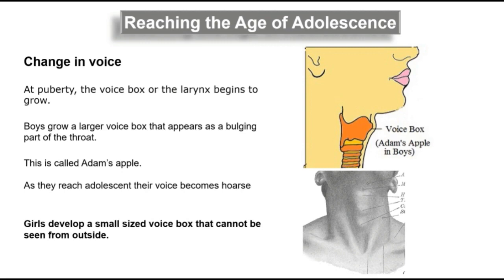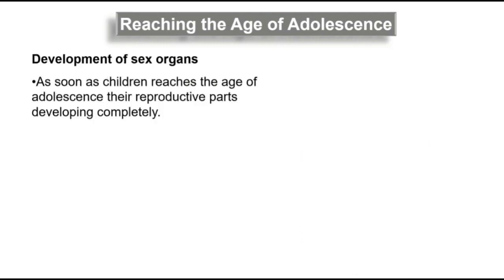Next one is development of sex organs. That is very important. Why? Because this is the area where boys as well as girls come under a lot of stress and tension, because they don't express everything to their parents. So it is the time we should know everything that happens inside our body, right? As soon as children reach the age of adolescence, their reproductive parts develop completely.